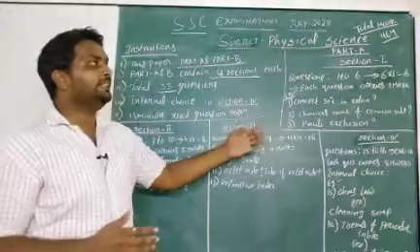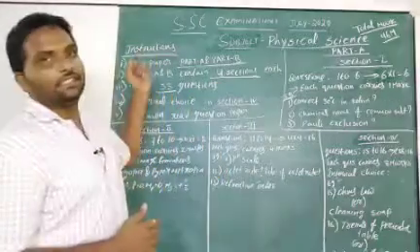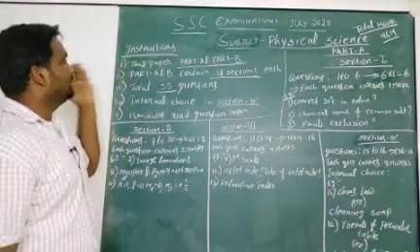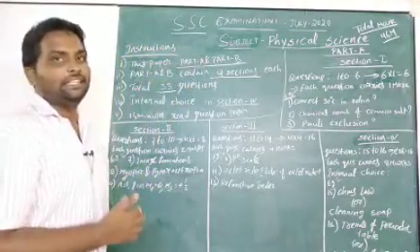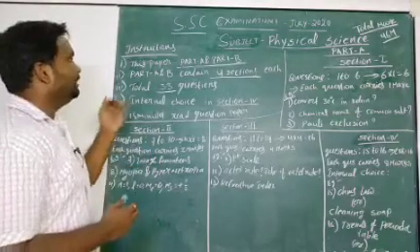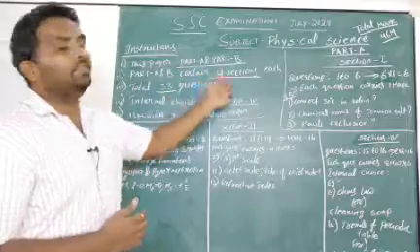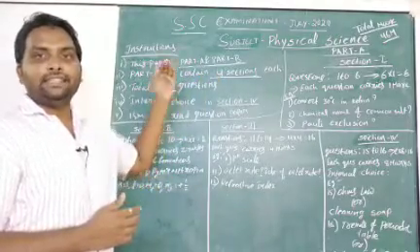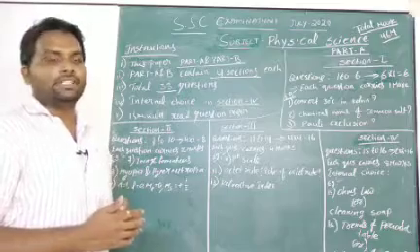Before explaining this question paper, you have to know some instructions. The first instruction: this paper contains part A and part B. Our science paper contains part A and part B. Second point, part A and part B contain four sections each. Means part A contains four sections and part B also contains four sections.